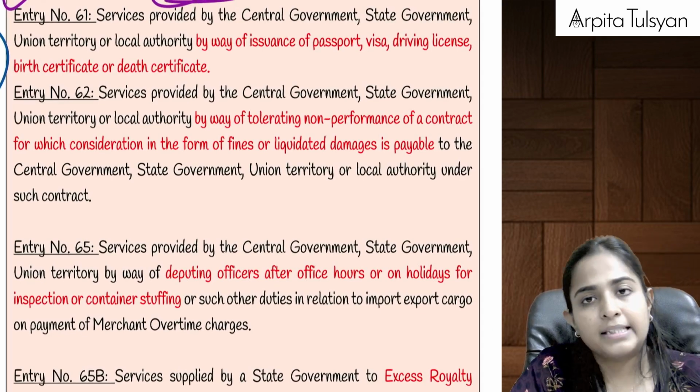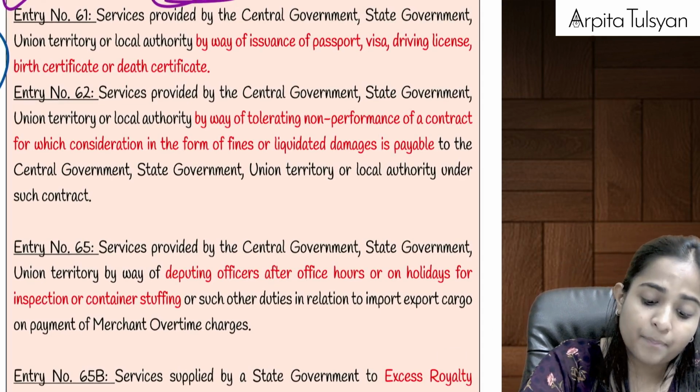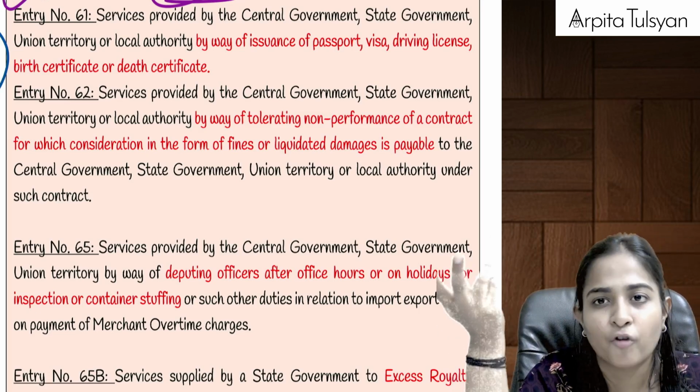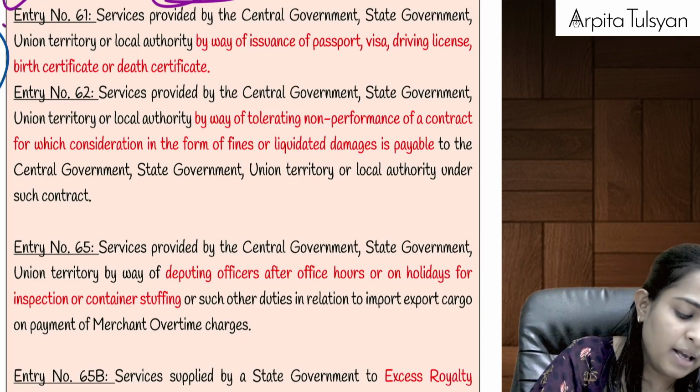Then government provides us passport, visa, driving license, birth certificate, death certificate for which they charge fees from us. Even that is totally exempted from GST.